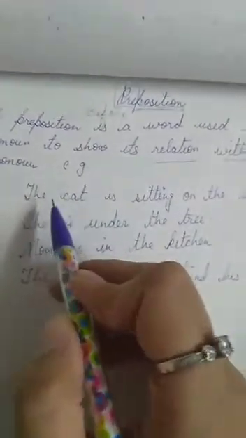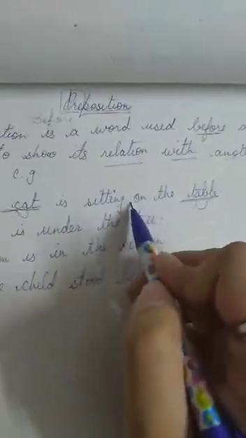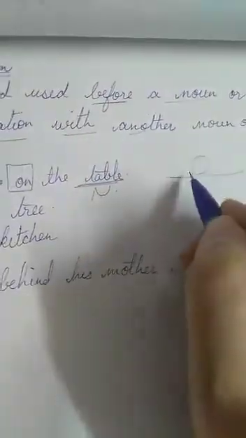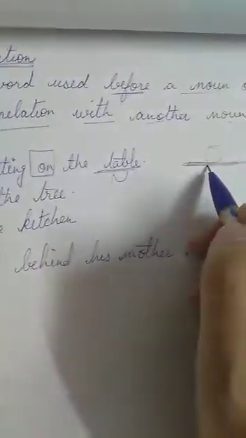Look at this example. The cat is sitting on the table. There are two nouns. Cat is a noun and table is a noun. And what is the work of on in this sentence? On is telling about the relation between the cat and the table. Okay, this is the table and this here is the cat. Cat is on the table. Means on is telling the relationship between cat and the table, the position of the cat.